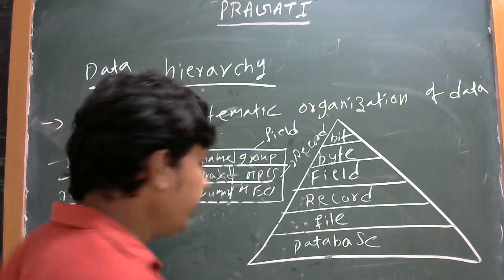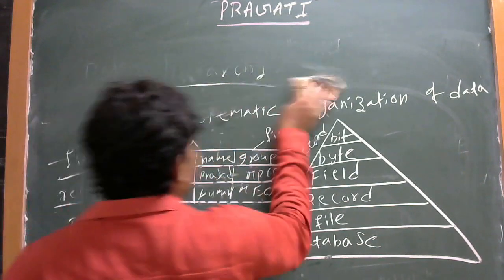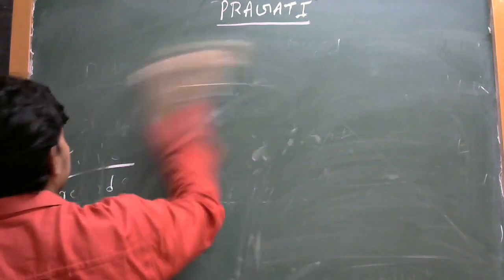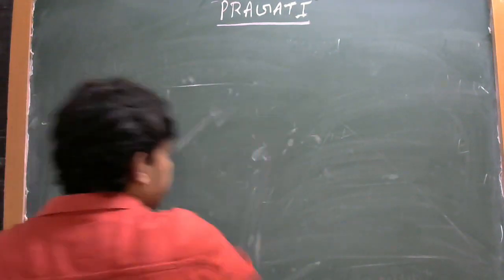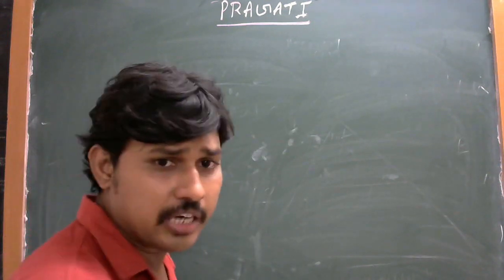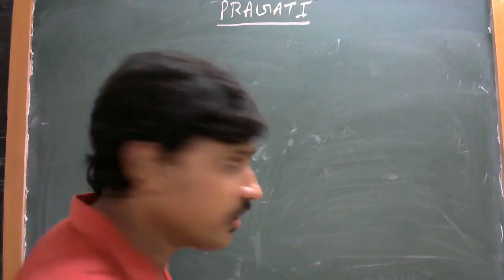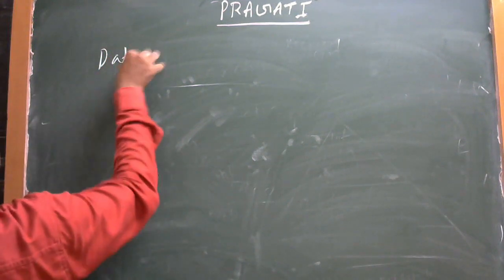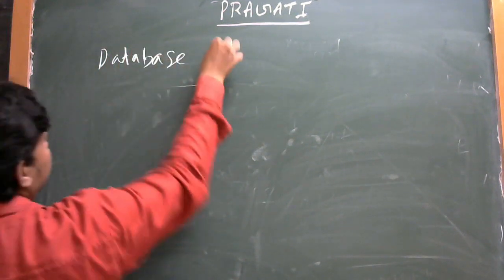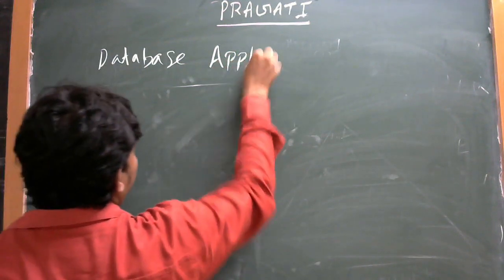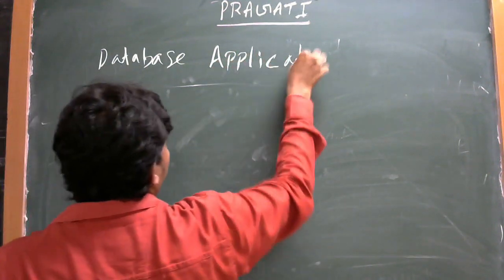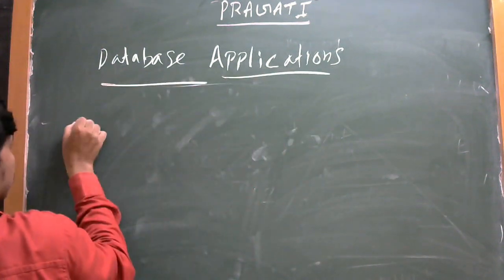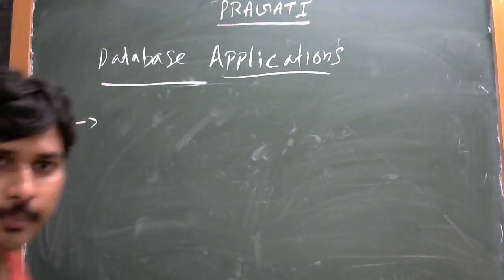And the next concept is database applications. Okay, database applications.